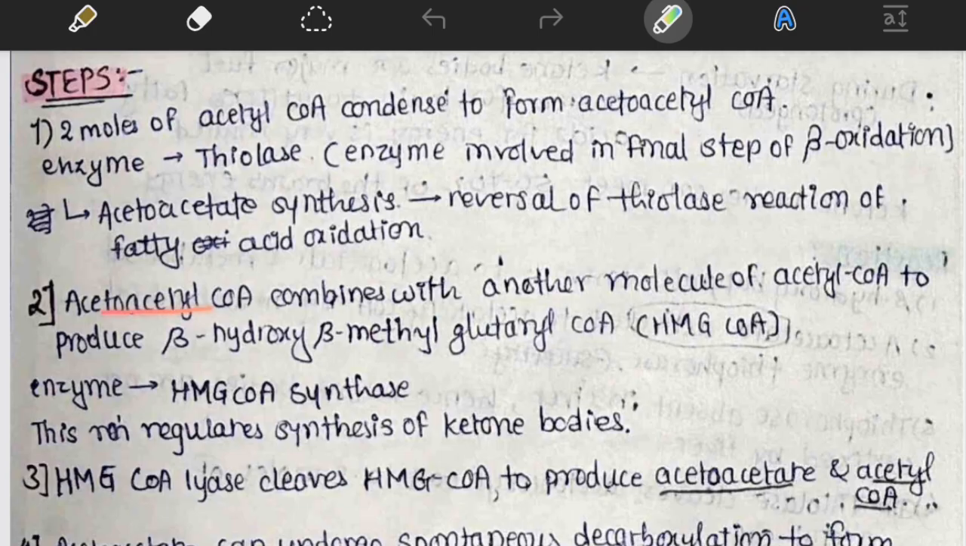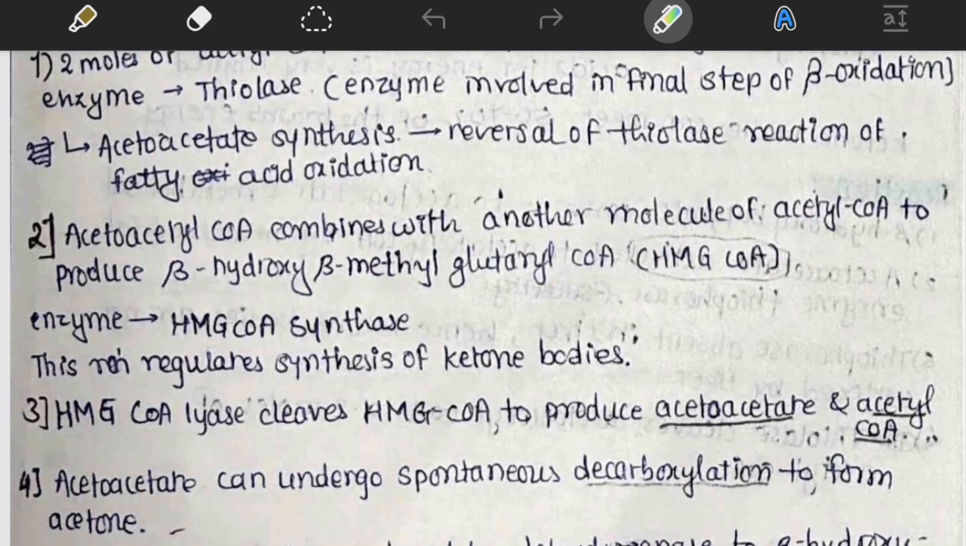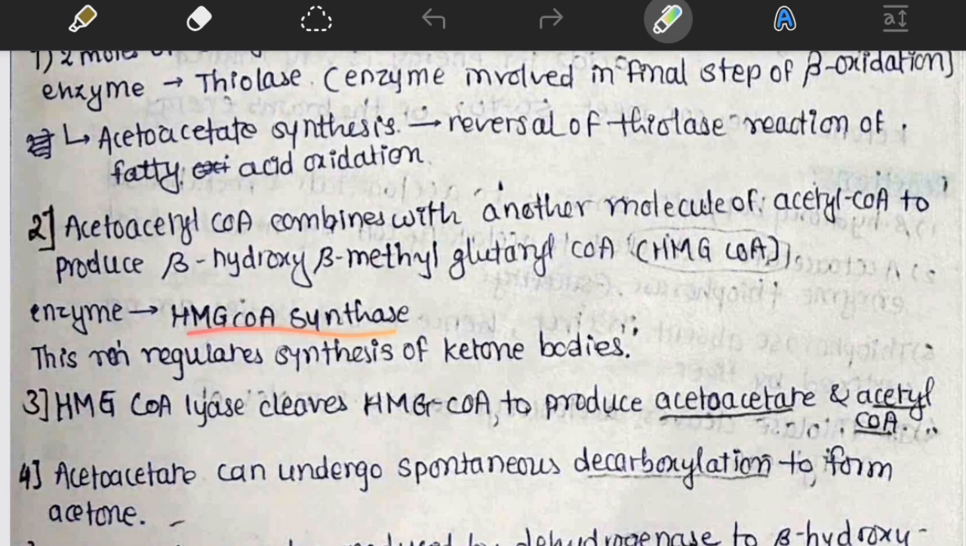Then the second step is acetoacetyl-CoA combines with another molecule of acetyl-CoA to produce beta-hydroxy-beta-methylglutaryl-CoA, that is HMG-CoA. You should remember HMG-CoA; the whole name is not that important. The enzyme is HMG-CoA synthase. Here HMG-CoA is formed, so the enzyme is HMG-CoA synthase. This reaction regulates the synthesis of ketone bodies.